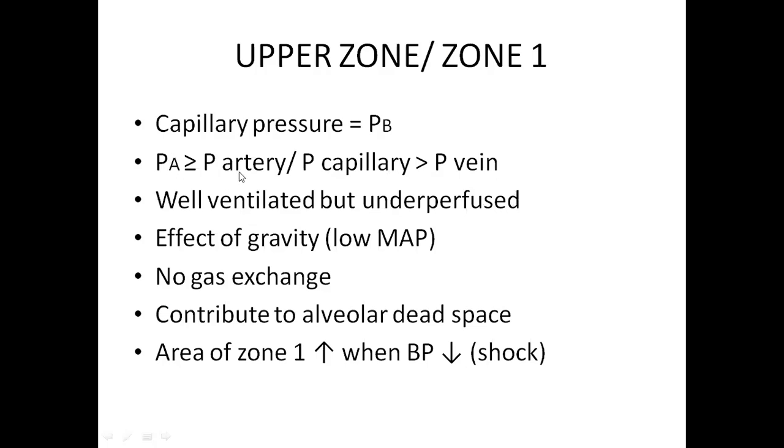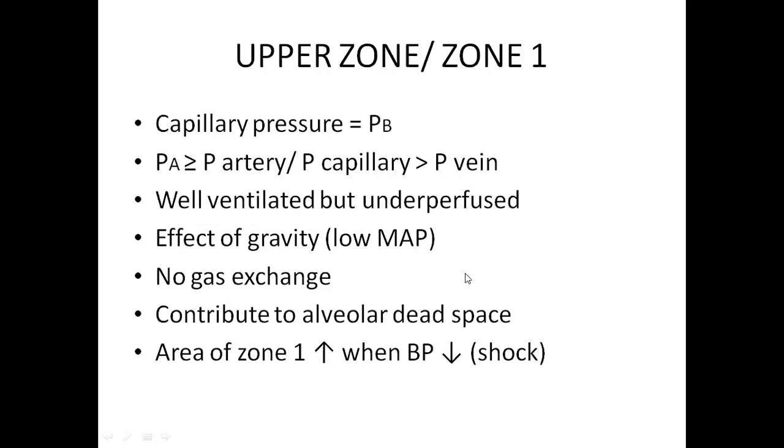So the upper zone of the lung, especially the apex, is highly ventilated. They are well ventilated, but under perfused, especially blood supply is less. Why does this happen? Because of the effect of gravity. The mean arterial pressures are low at the apex of the lungs. Even though the ventilation is good, they don't receive blood as they are collapsed. What happens? There is no gas exchange. So this comes under alveolar dead space.